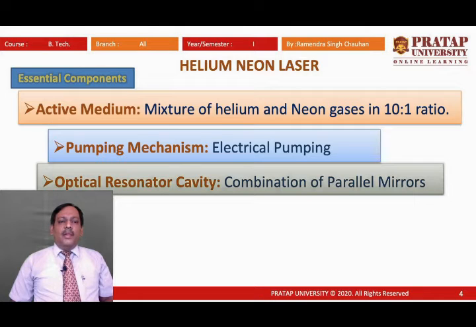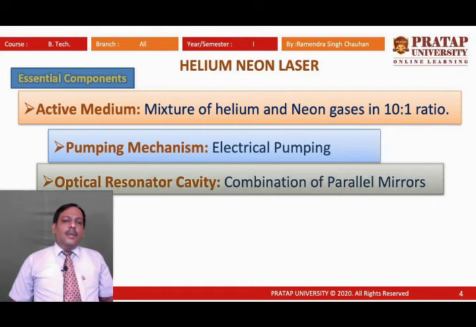It uses a mixture of helium and neon gases in a 10:1 ratio. That is, we use 10 parts of helium and 1 part of neon in the active medium.